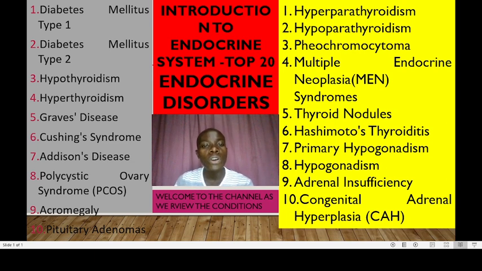These are the most common endocrine disorders, but there are many others that can affect the various glands and hormones in the endocrine system. Remember, we need to have proper diagnosis and management of these conditions.